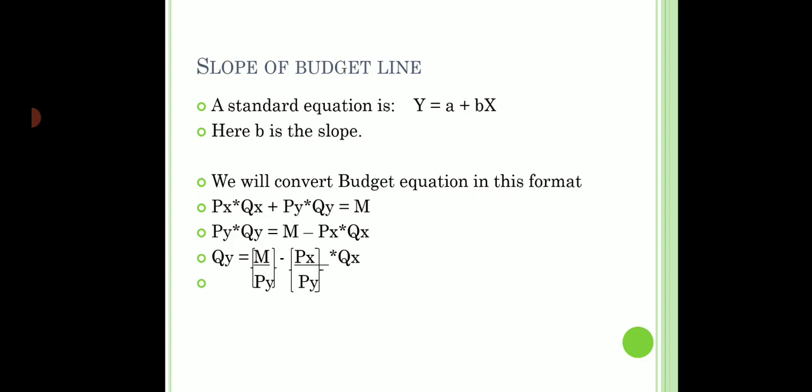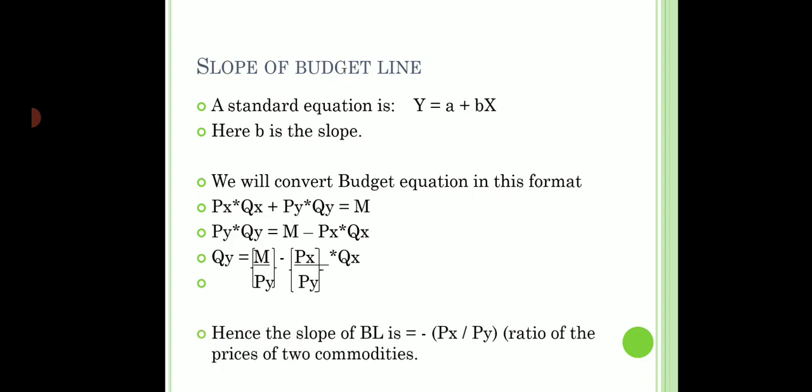And as I can see, b is equal to minus px upon py. So that means this is the slope of the budget line. Hence the slope of the budget line is minus px upon py. That is the ratio of the prices of the two commodities. That is the slope of the budget line.